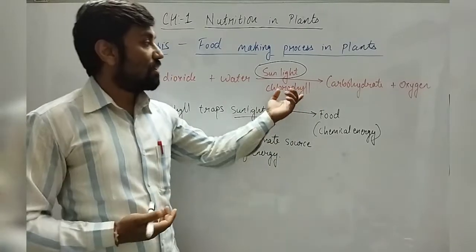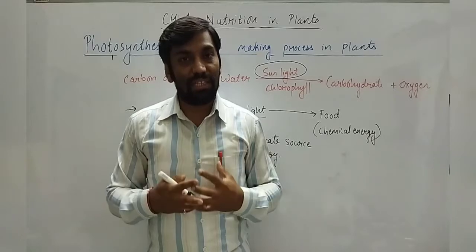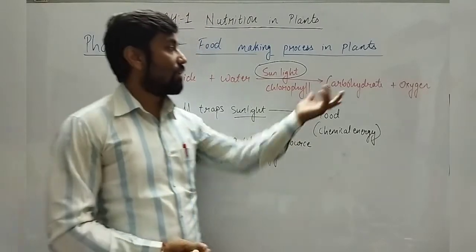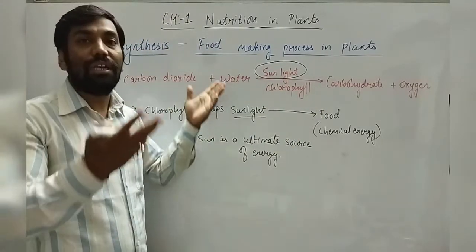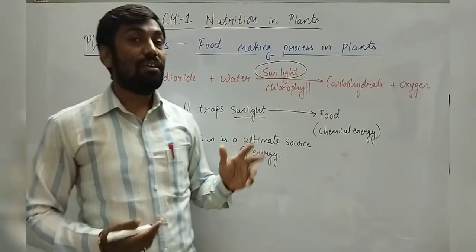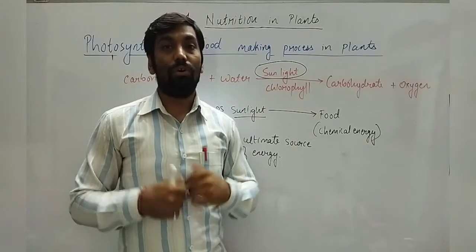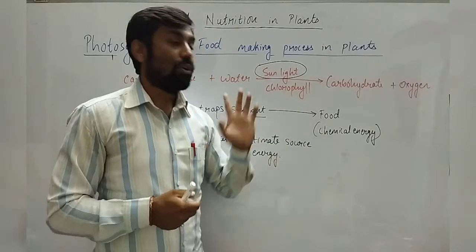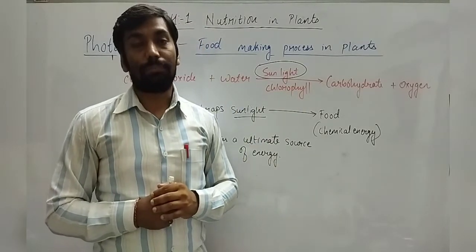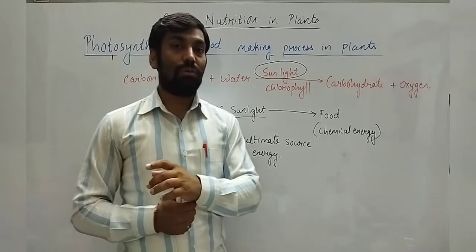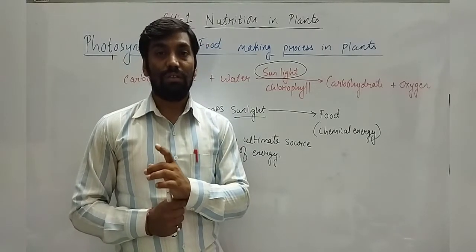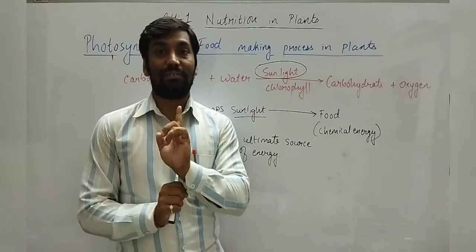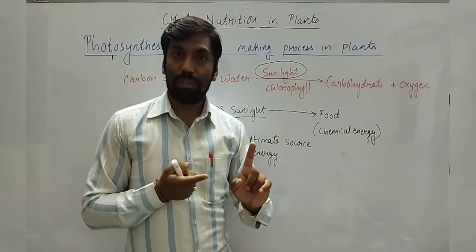Other than this, see, in our body or our cells we do not have chlorophyll. Other requirements we can also have. Carbon dioxide we can get, water also we can have, sunlight. But we do not prepare food, or other animals or heterotrophs do not prepare food, just because chlorophyll is absent. So without chlorophyll, that is without plants, life is not possible.